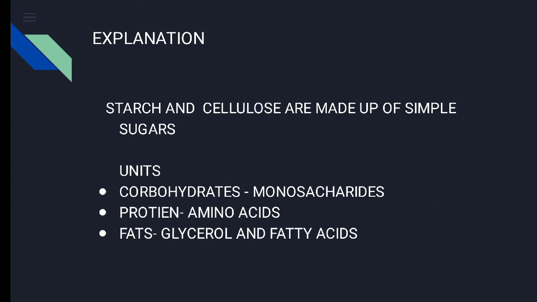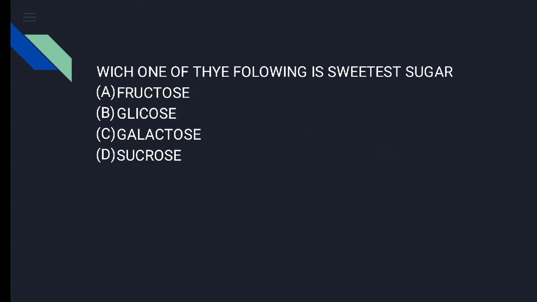Our next question: which one of the following is the sweetest sugar? इनमें से कौन सी सबसे स्वीटेस्ट शुगर हो सकती है, ये आपसे क्वेश्चन किया गया है. So the first question was about a basic question, the second question is about the sweetest sugar. The first option is fructose, second is glucose, third is galactose, fourth is sucrose. One option is correct, not all of them can be correct. And the correct answer is fructose.